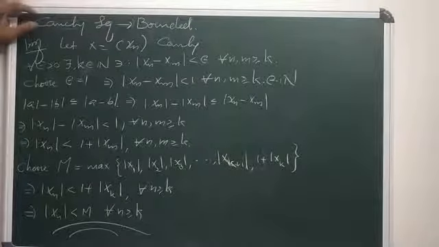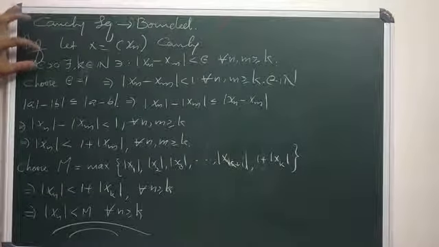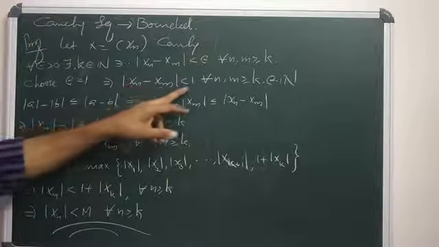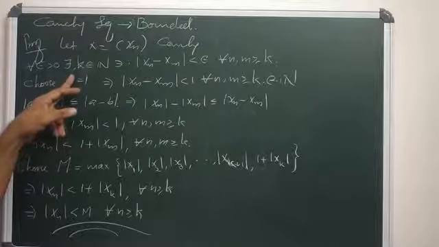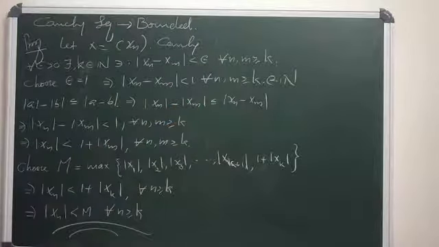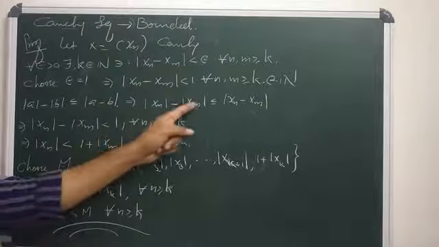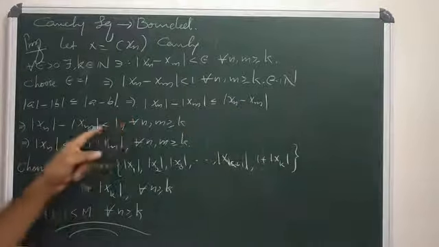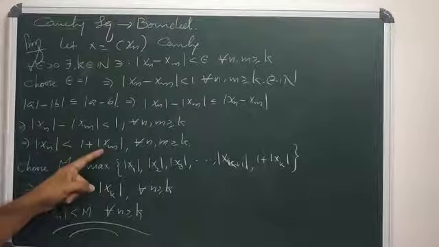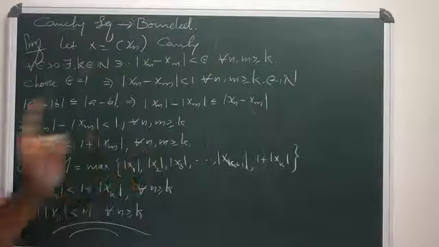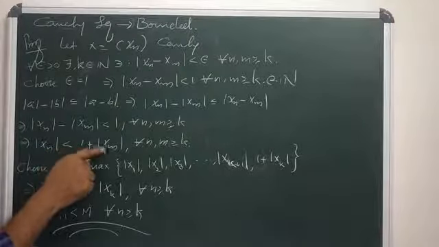It is given that the sequence xn is a Cauchy sequence. By the definition of Cauchy, for all epsilon positive, |xn - xm| is strictly less than epsilon. Here we choose epsilon equal to 1, only for the sake of argument, for all n, m greater than or equal to k. But we know that ||xn| - |xm|| is less than or equal to |xn - xm|, so it is less than 1. That means |xn| is less than 1 + |xm| for all n, m greater than or equal to k. In particular, |xn| is less than 1 + |xk|.